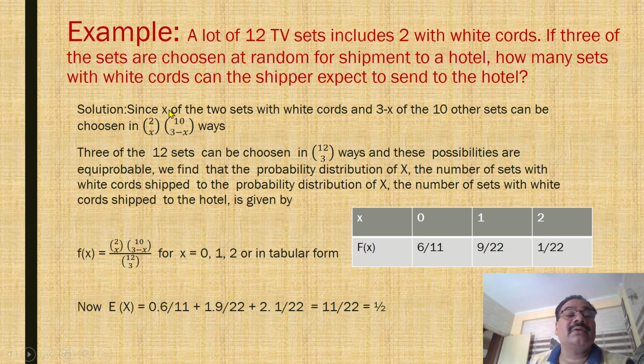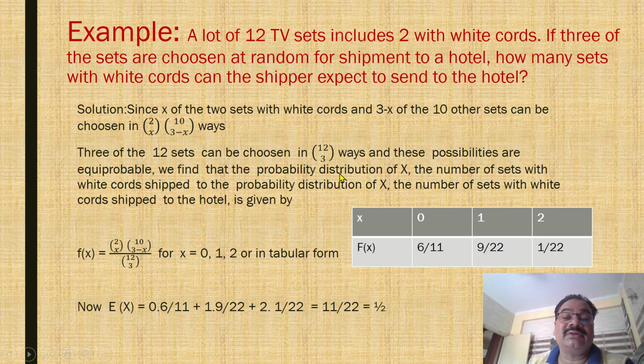X of the two sets with white cords and 3 minus X of the 10 other sets can be chosen in how many ways? Symbolically we can write it as 2Cx times 10C(3 minus x) ways. 3 of the 12 sets can be chosen in 12C3 ways, and these possibilities are equiprobable.